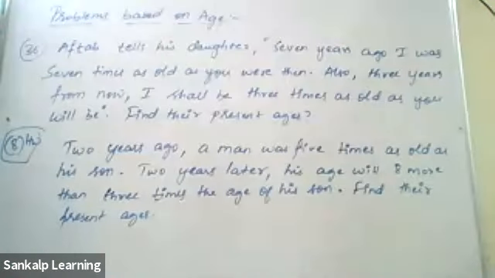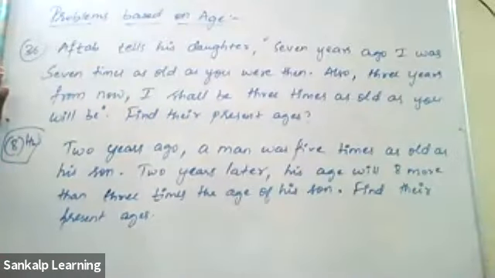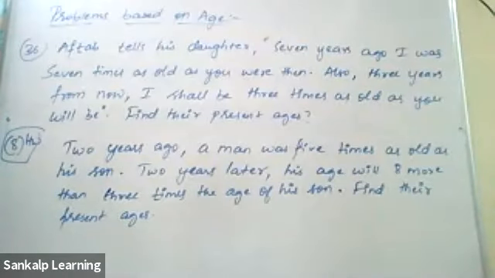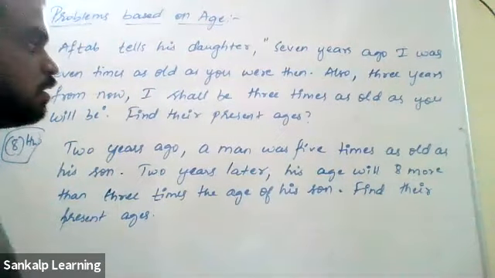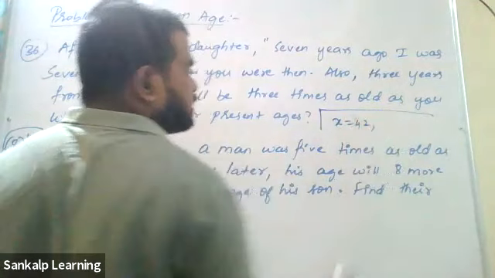Sir, I got the answer, sir. Yeah, what's the answer, Madhu? Sir, y is equal to 12 and x is equal to 42. Okay, y is equal to 12, x is equal to 42. Okay, that will be correct. Yeah, 7 5s are 35. 45. Okay, yeah, that's correct. 3 years from now. Yeah. Good, Madhu, good. Whatever Madhu said, that's correct. X is 42. That is the age of Aftab.